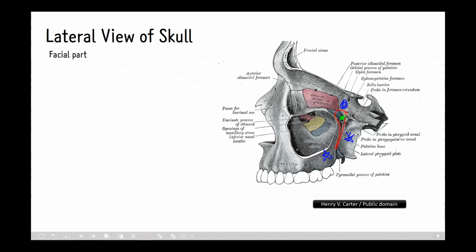Here, the boundaries of the pterygopalatine fossa are, anteriorly, the superomedial part of the infratemporal surface of the maxilla, in other words, the posterior wall of the maxilla, and posteriorly, the root of the pterygoid process with the adjoining anterior surface of the greater wing of the sphenoid and the pyramidal process of the palatine bone. Sometimes the pyramidal process can be said to be the floor of this fissure.